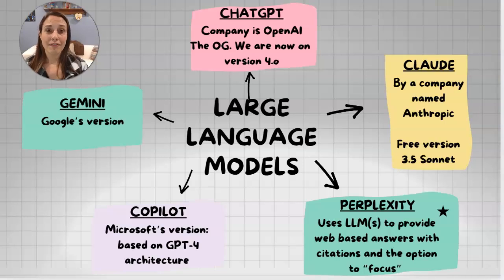Okay, gang, this graphic is where we started, showing all 5 of these large language models. Hopefully you were able to see throughout this video the similarities and the differences and the different interfaces that come with each model. This is certainly, again, not an exhaustive list, but it is 5 that I thought would be useful for us to play around with. Remembering that large language models are not all trained exactly the same, and their output each time is going to be different, even within the same model.